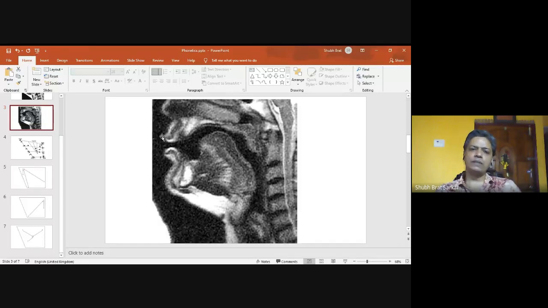So in the description of the diphthong, we have to state the name of the first symbol and the name of the second symbol.